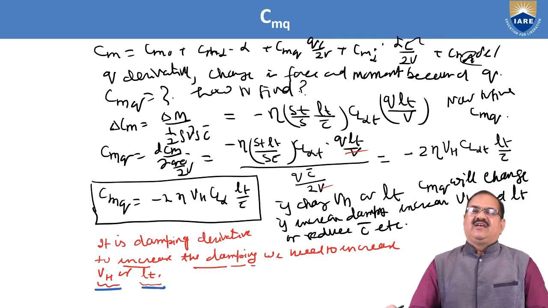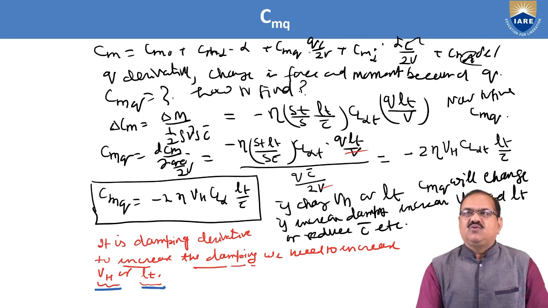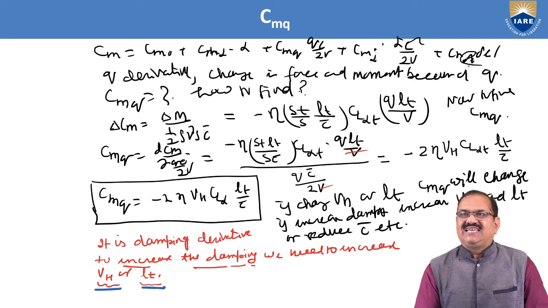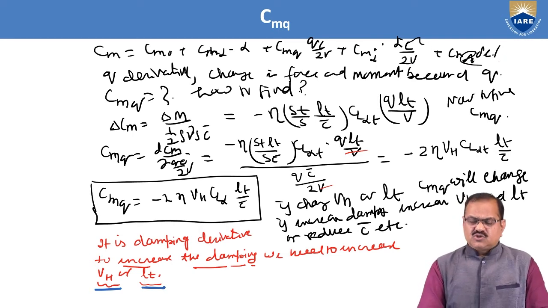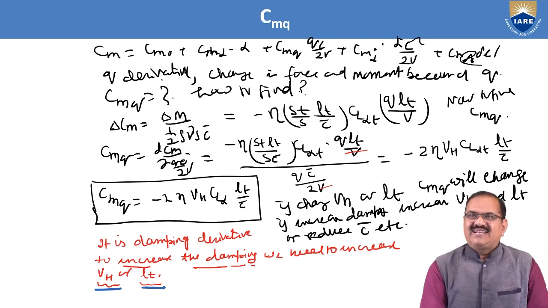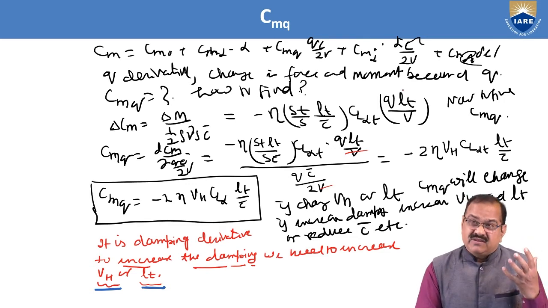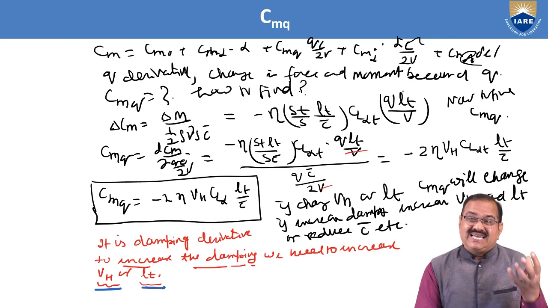We know that the coefficient of moment is equal to Cm naught plus Cm alpha into alpha plus CMQ into Qc by 2V plus Cm alpha dot into Qc by 2V plus Cm delta E into delta E. Here we only have to concentrate on the Q derivatives, the change in force and moment because of Q. So what is the meaning of this derivative? A Q derivative means the change in the force and moment because of Q.